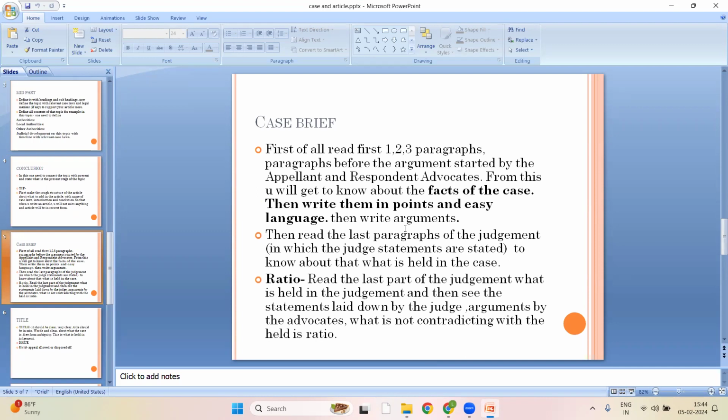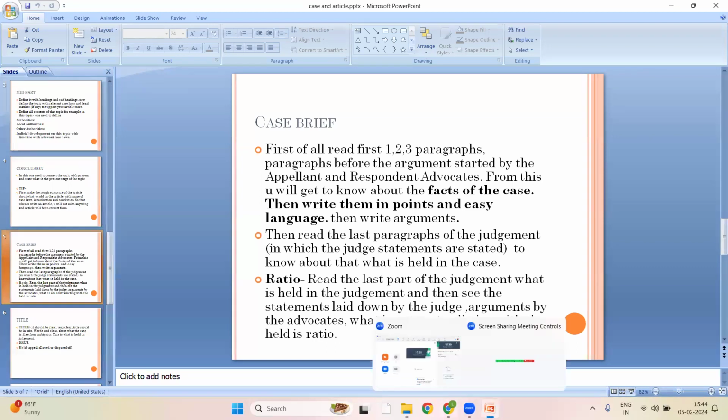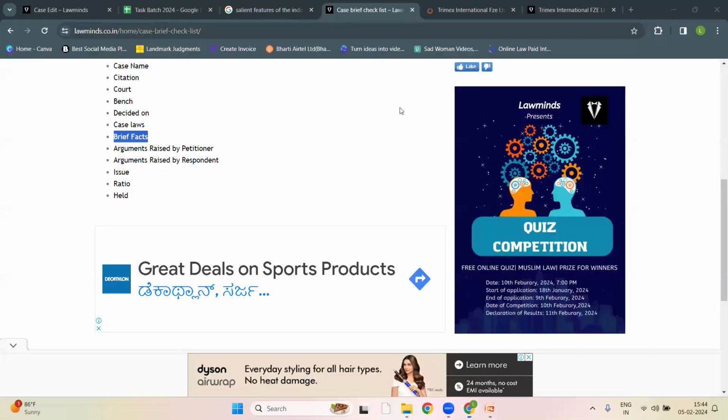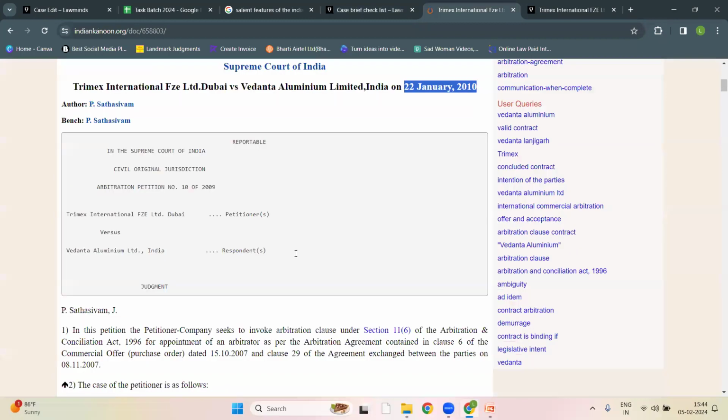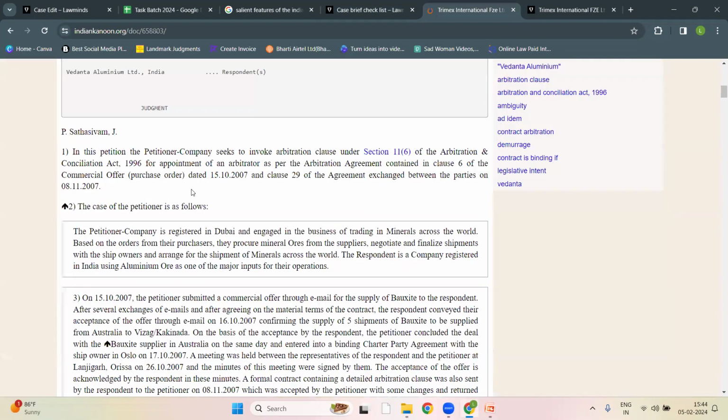They are the paragraphs before the arguments of the parties' advocates start. Let me go through the judgment, then you will get to know. If you scroll, you will get everything.